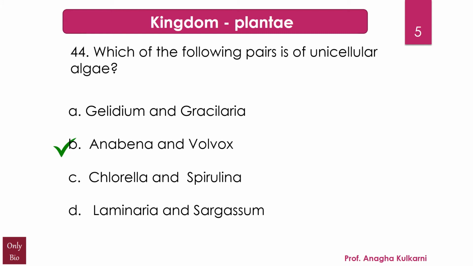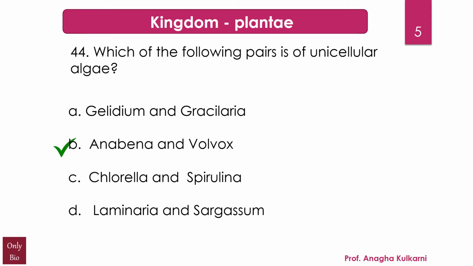The Laminaria is a genus of brown algae which is commonly called kelp, and it is also at times called the tangle, which is very long and relatively larger in size. And Sargassum is once again a genus of brown algae.